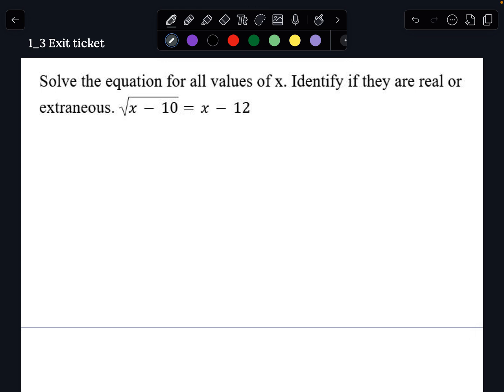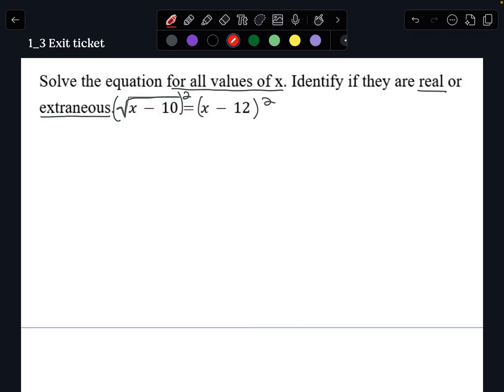All right, so I'm going to review the exit ticket. This question is asking us to solve the equation for all values of x and identify if the solutions are real or extraneous. So looking at this equation, I see we have a square root. In order to undo that, we're going to square both sides of the equation.